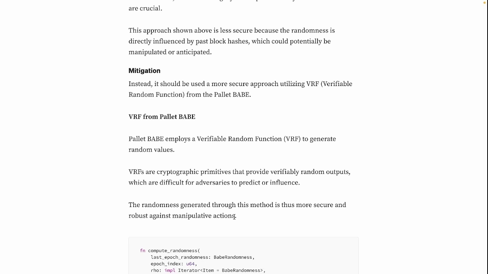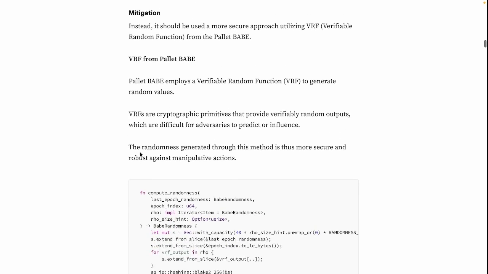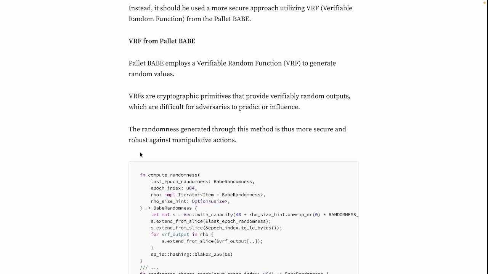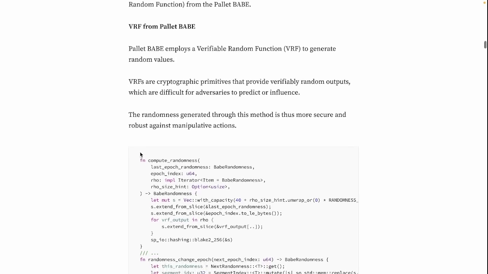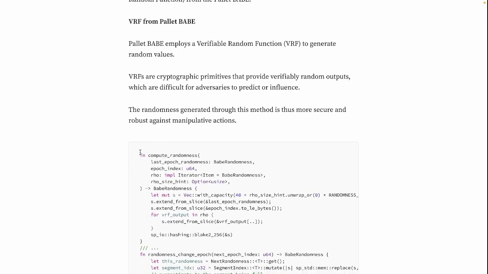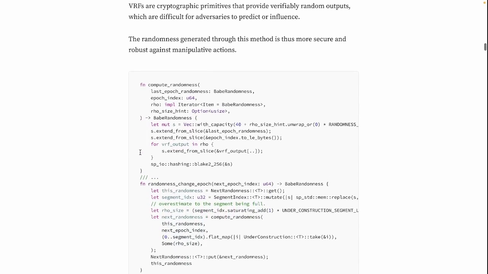Here instead we use the verifiable random function from the Pallet Babe, which is, let's say, a bit similar to a library from Solidity. And what is it about? This Pallet Babe employs a verifiable random function to generate random values. VRFs are cryptographic primitives that provide verifiable random outputs, which are difficult for adversaries to predict or influence. The randomness generated through this method is thus more secure and robust against manipulative actions.